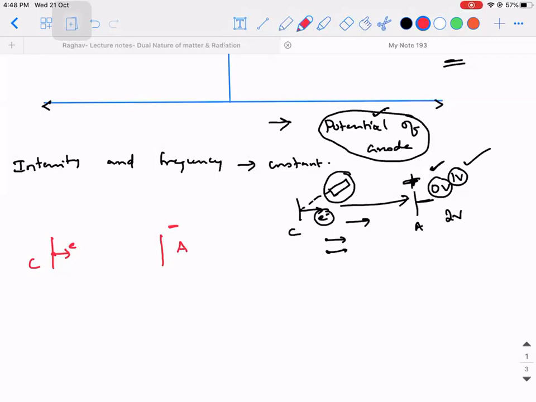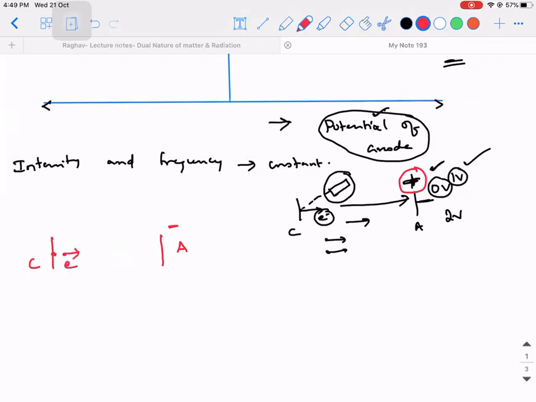I'll tell you why negative charge is given, but you people think and tell me. Instead of giving positive charge to plate A, what if I had given a negative charge to plate A? What would have happened? Current, there will be no current? Well, we should not say that no current will take place.